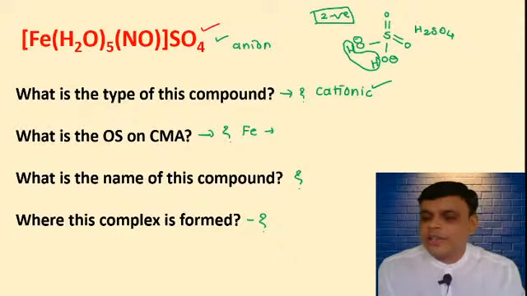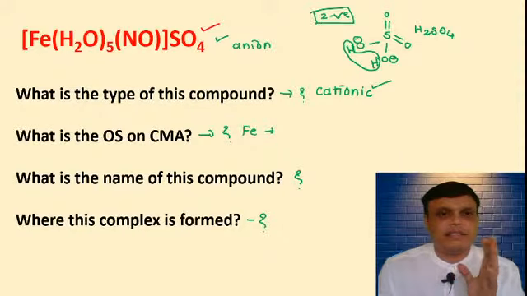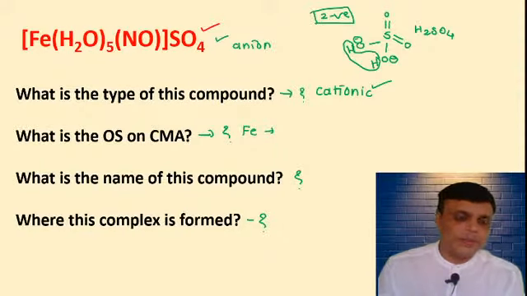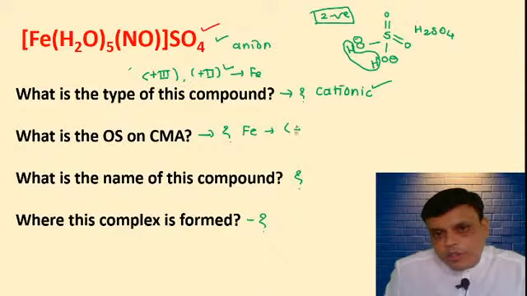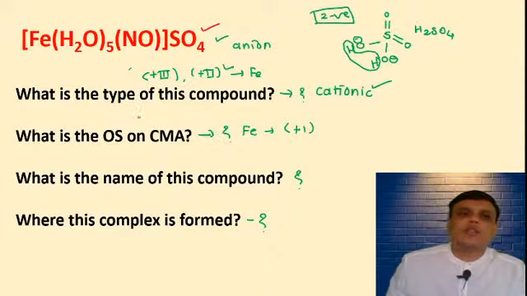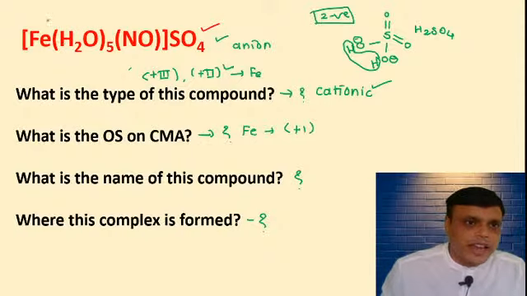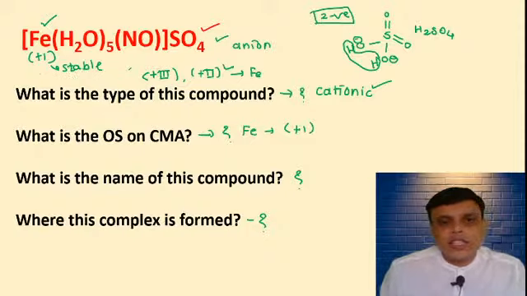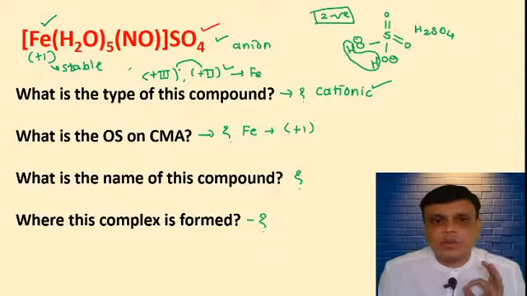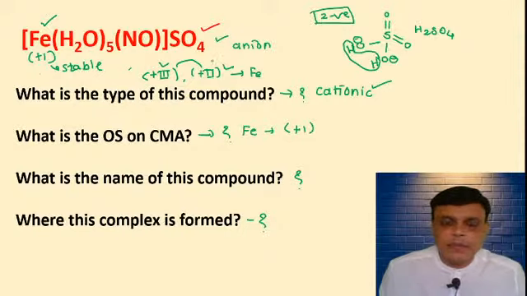Now you will see a very uncommon thing here. For Fe, here Fe shows +1 oxidation state, very uncommon. And in +1 oxidation state, Fe is stable in this compound, but generally the stable oxidation states of Fe are +3 and +2. +3 is more stable than +2 and +1.